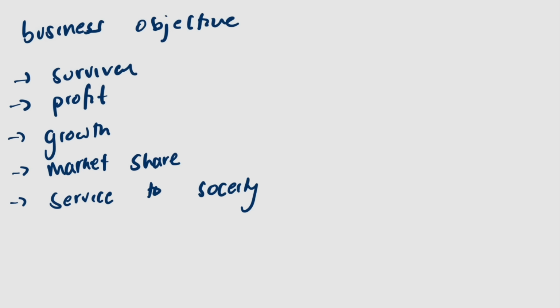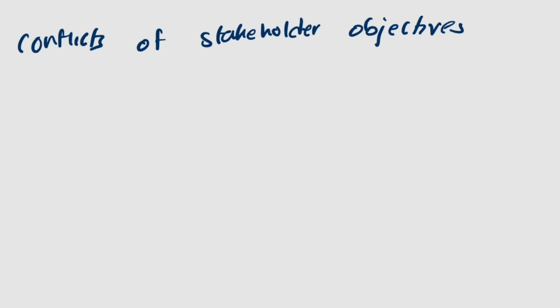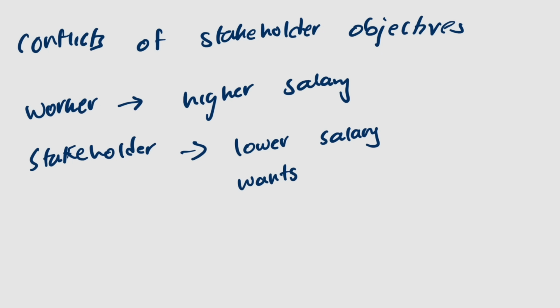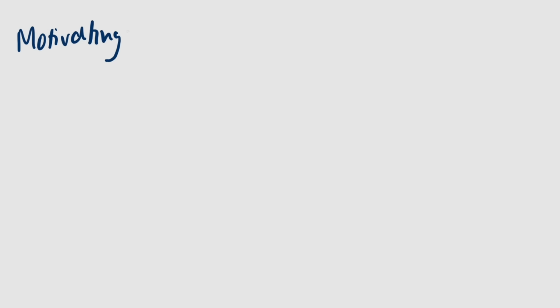We need to also now talk about the conflicts of stakeholder objectives. For example, a worker aims towards earning a higher salary, but a shareholder might not want this because it could reduce the profits. Let's now talk about motivating workers.